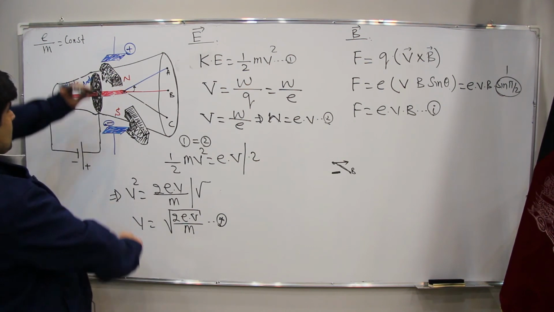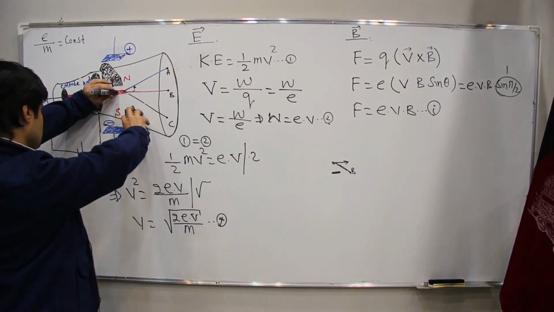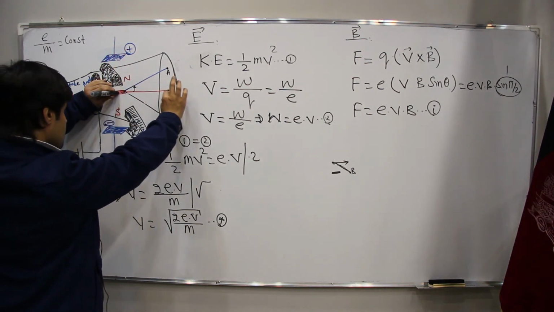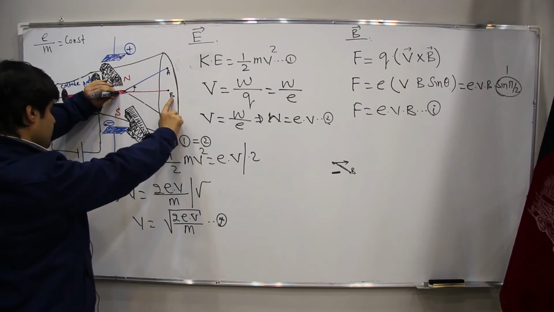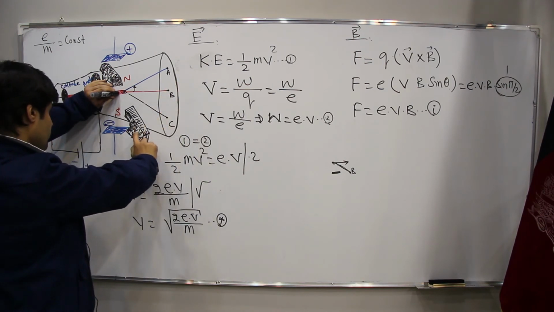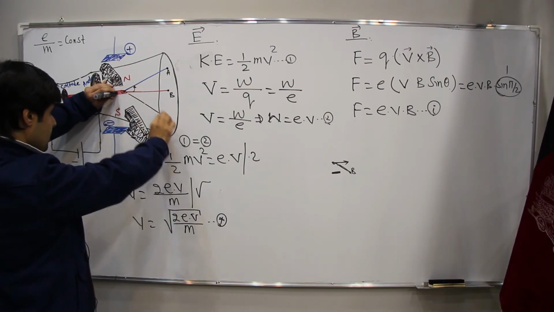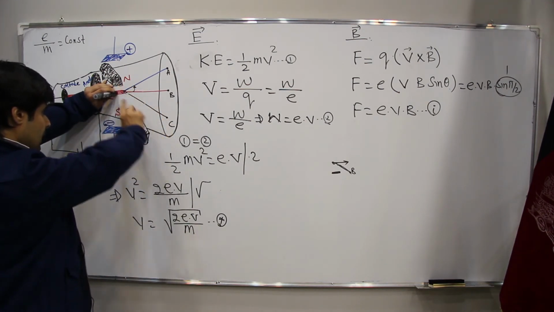This is the magnetic field. If we don't have magnetic field and electric field, the electron goes in a straight line and will strike B point. But if we put this one, the electron strikes here. It means it is turning around due to the magnetic field.